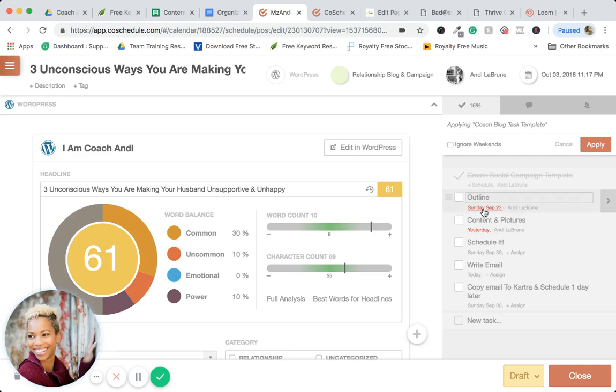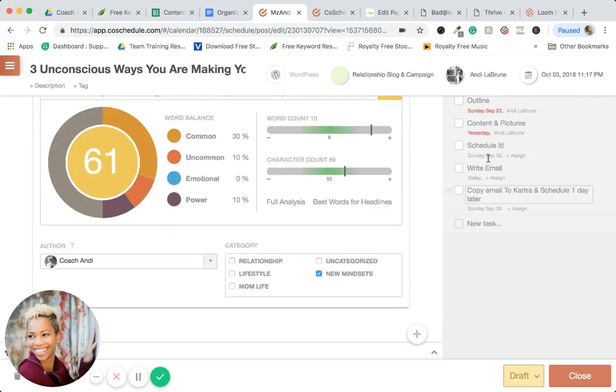I said I either wanted the outline done like 10 days before or 12 days before publish, whatever that may be. And then because I just want an outline of what I'm going to write, and then I'm going to add my content and pictures, and then I schedule it. Okay. And then I've added in write email, and then to copy email over to Kartra.